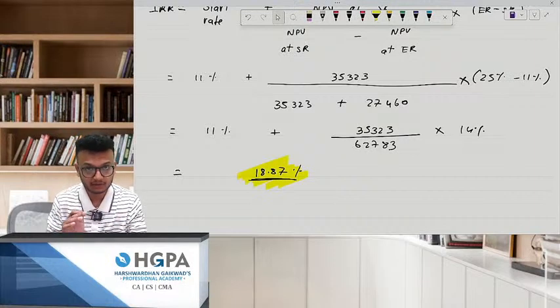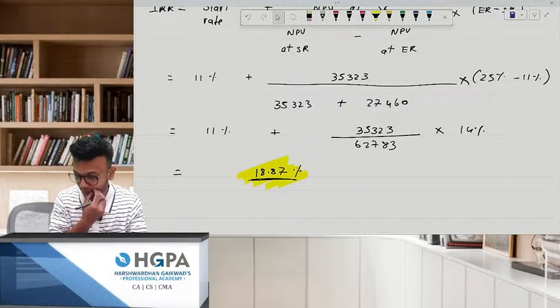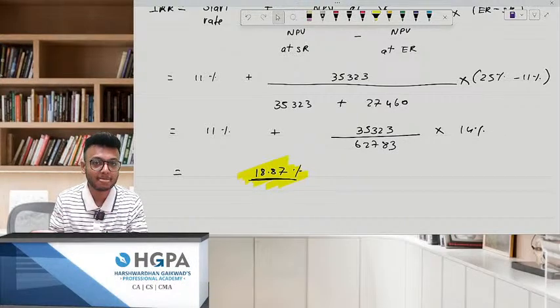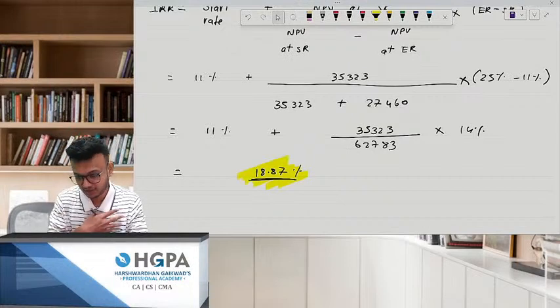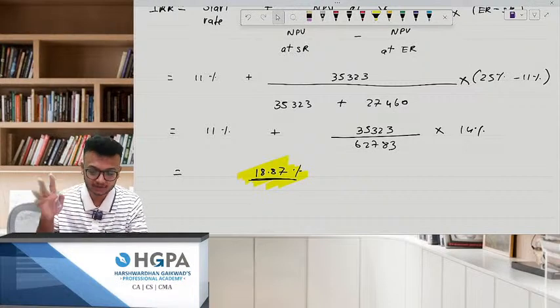We have more than one paper. It is not only SFM, you have to do every other thing also. There are so many other subjects. The reason I'm taking SFM in the morning is because you're fresh. You can start your day with this calculation part, then do homework, and then do the rest of the subjects also.